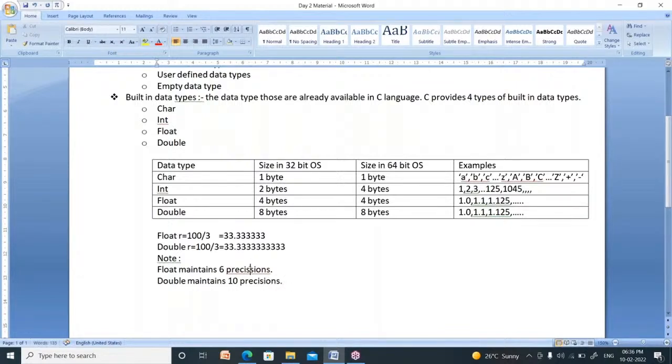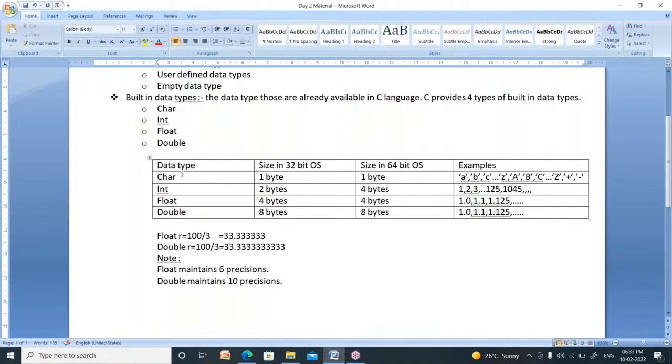If you want an accurate result, it is better to take double instead of float. If you don't want point values, then you can take integer, or you can take float or double. So that is the difference between float and double.